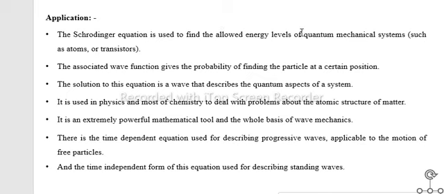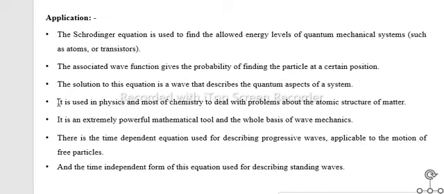The Schrodinger equation is used to find the allowed energy levels of quantum mechanical systems such as atoms or transistors. The associated wave function gives the probability of finding the particle at a certain position, and the solution to this equation is a wave that describes the quantum aspects of physics.